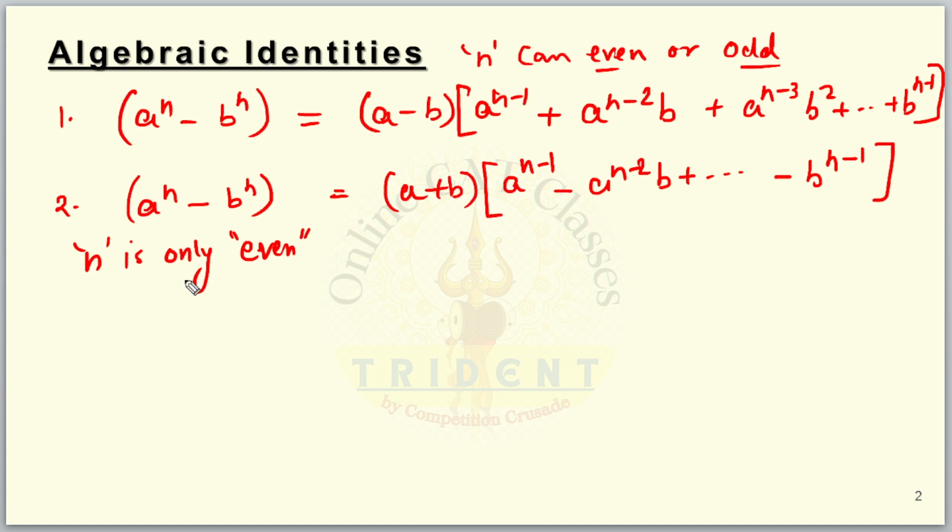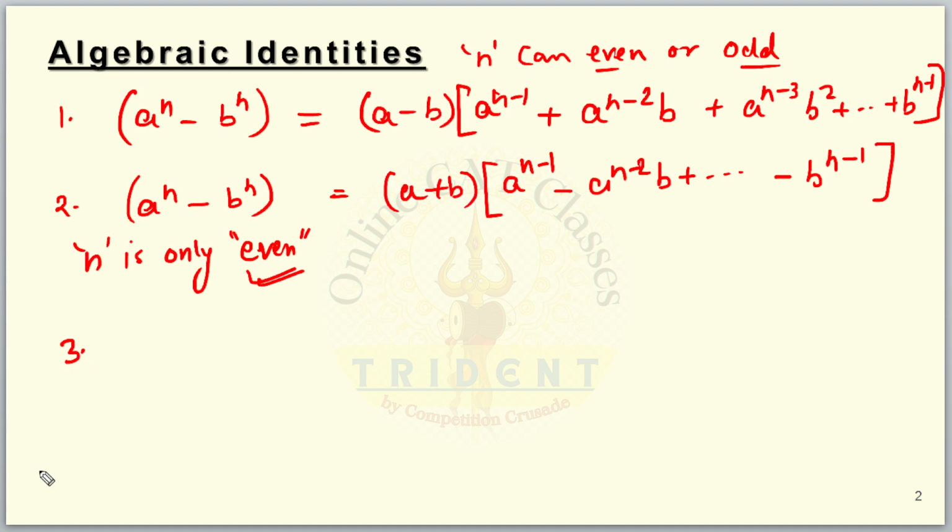If you want to take a screenshot, you can, but for our purposes, what is more important is: is a raised to the power n minus b raised to the power n divisible by a plus b? Yes, if n is only even. Is a raised to the power n minus b raised to the power n divisible by a minus b? Yes, if n is even or odd. So a minus b is a factor, whatever is the case.